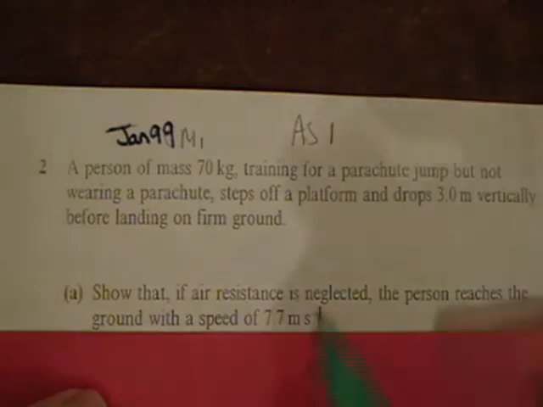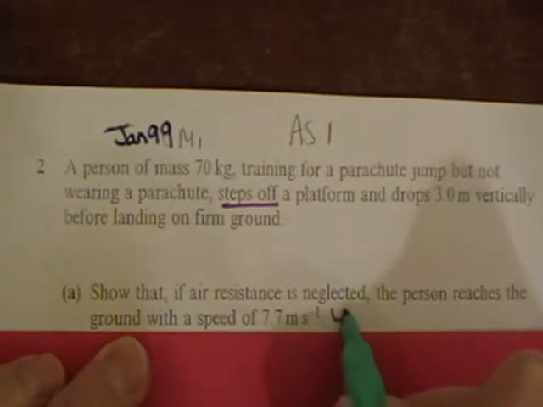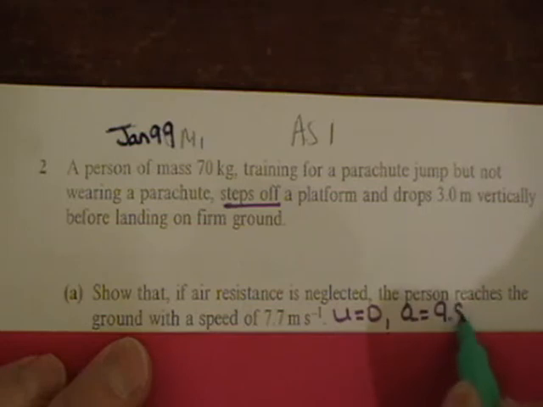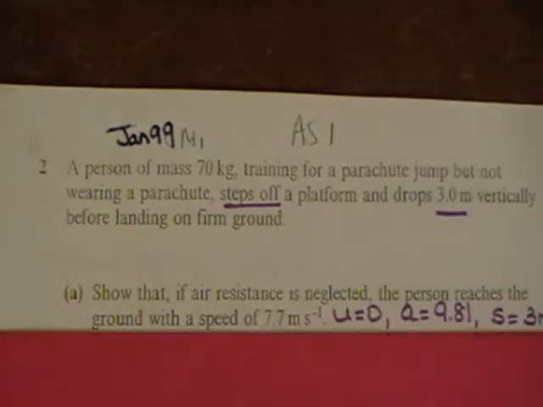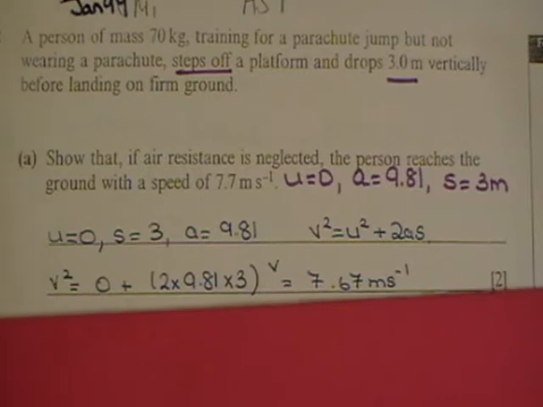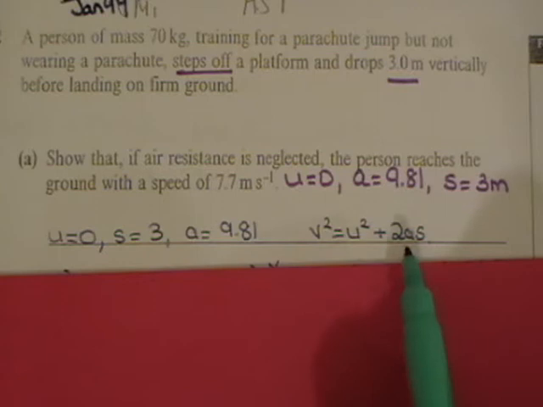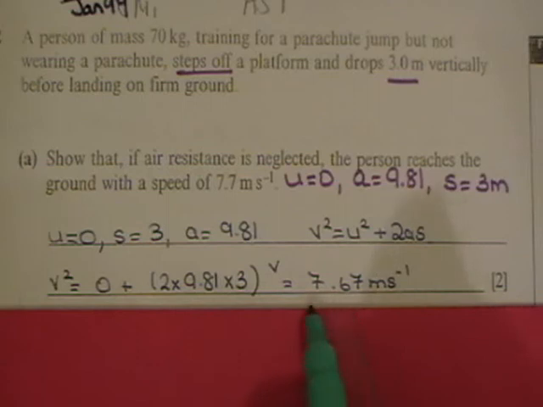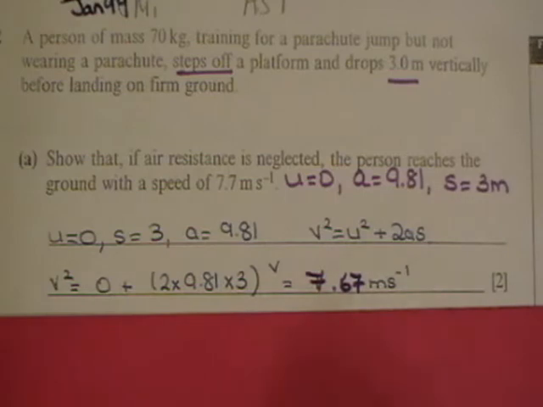So this is just an equation of motion question. You know that they step off the platform, so initial velocity is equal to 0. They'll fall with an acceleration of 9.81, and we know the distance they drop is 3 meters. Therefore, the equation that we're going to use is v squared equals u squared plus 2as. So v squared is equal to 0 plus 2 by 9.8 by 3, and v gives you 7.67 meters per second, or m s to the minus 1.